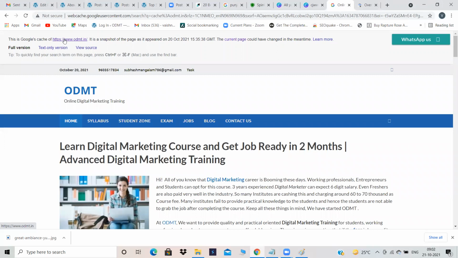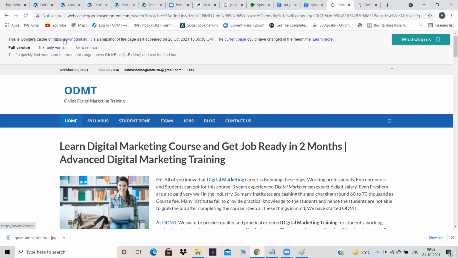Can you see over here? This is Google's cache of odmt.in. It is a snapshot of the page as it appeared on 20th October. That means just yesterday Google has visited the ODMT website. Got my point? Can you see the date over here?